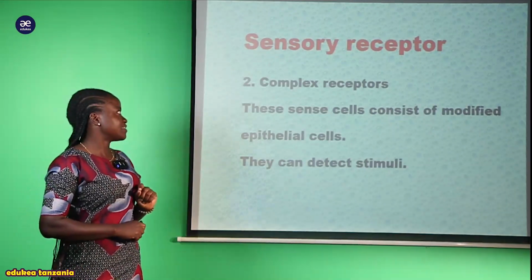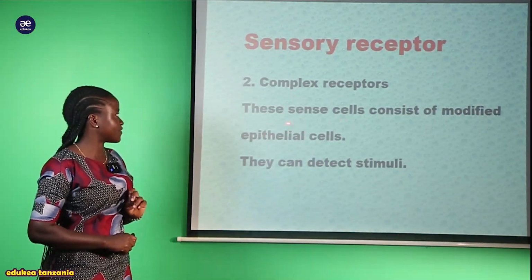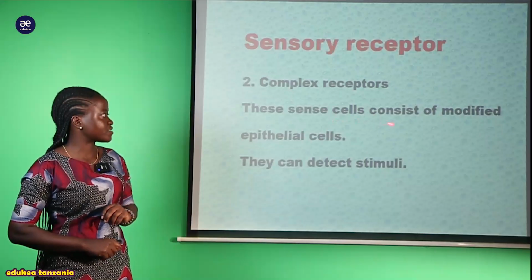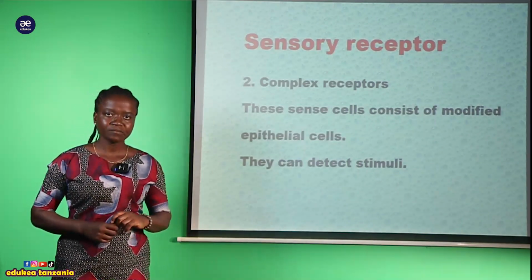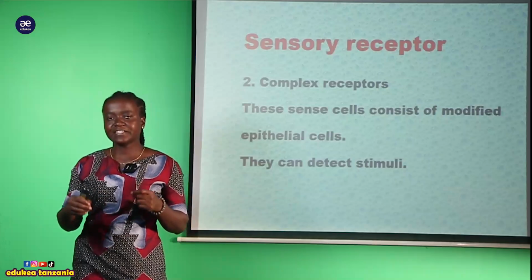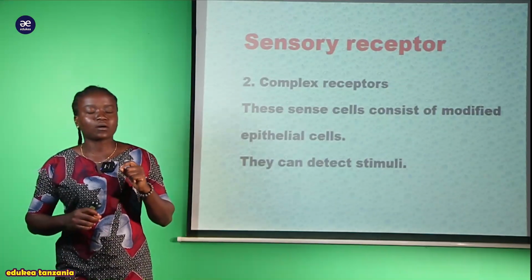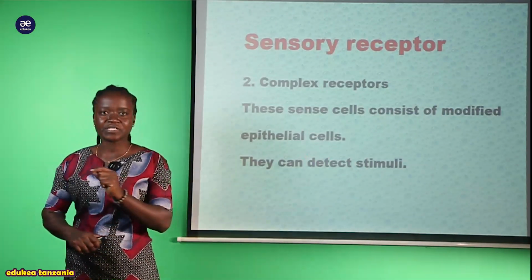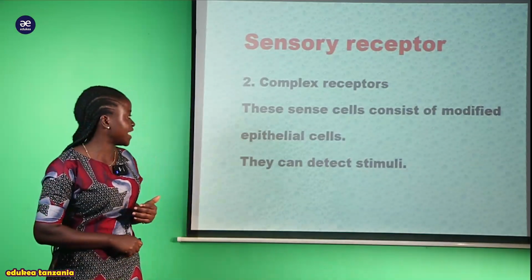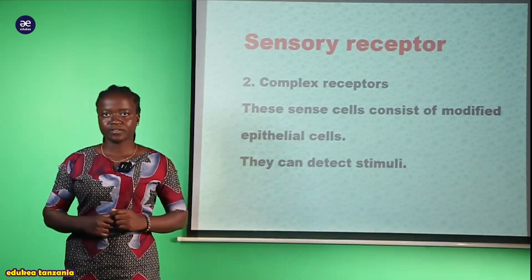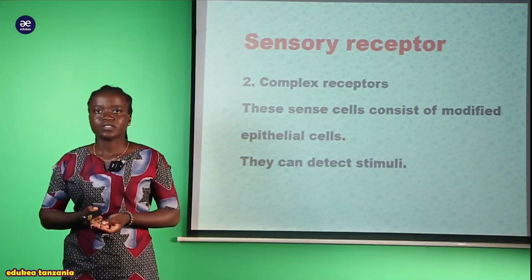In the complex receptors, we are saying that these sense cells consist of modified epithelial cells. Within these receptors there are epithelial cells, and their role is to detect the stimuli. What kind of stimuli?